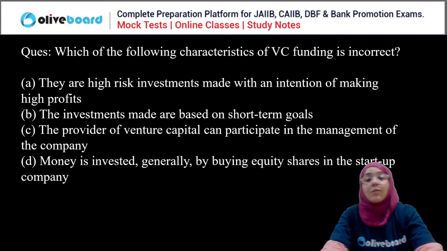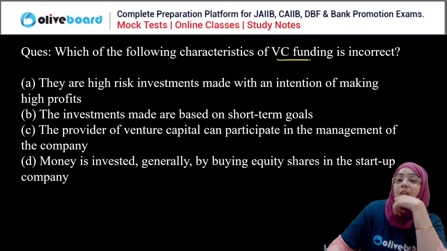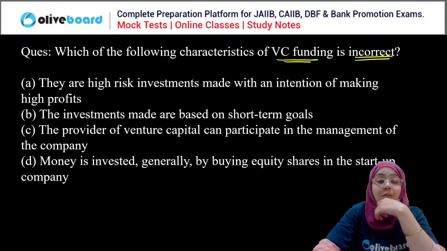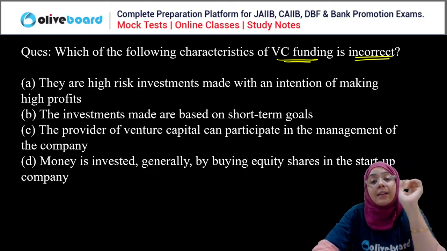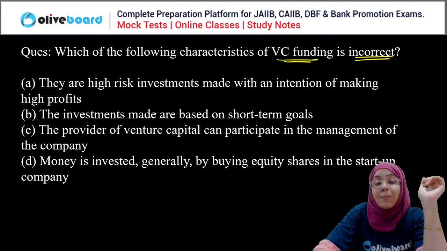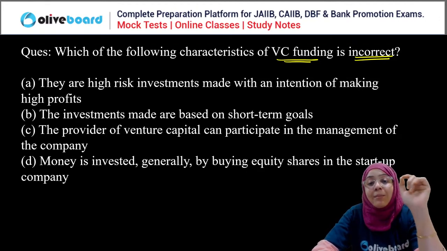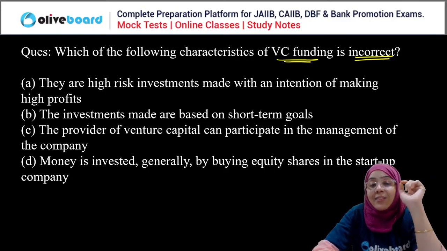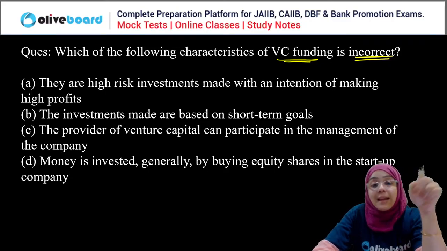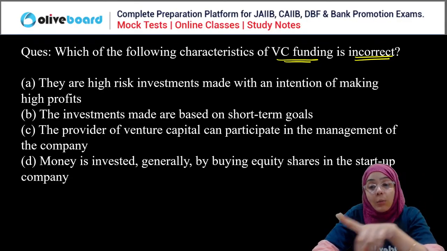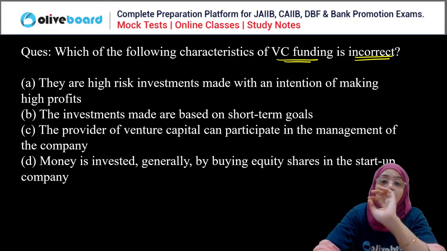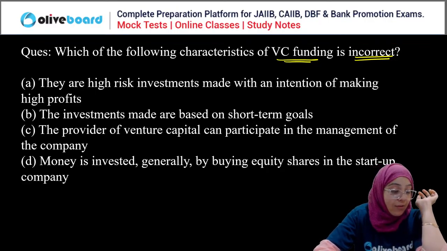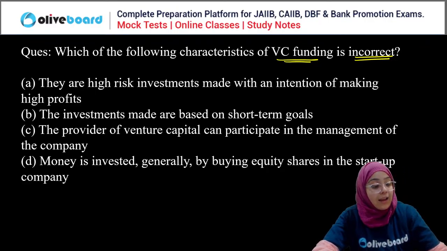Okay, next question. Which of the following characteristics regarding venture capital funding is incorrect? You have to choose the incorrect characteristic. A: They are high risk investments made with an intention of making high profit. B: The investments made are based on short term goals. C: The provider of the venture capital can participate in the management of the company. D: Money is invested generally by buying equity shares in the startup companies. Which of the following is incorrect?